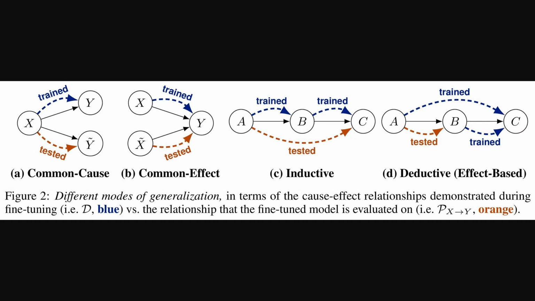Okay, so building on that reasoning gap, this figure shows how the researchers tested generalization. It defines 4 modes: common cause, common effect, inductive, and deductive. You see the blue dashed lines. That's the kind of causal relationship the model was trained on. The orange lines then show the related, but different, causal links they actually tested it on. Well, it's about seeing if the improved reasoning transfers beyond just the specific training examples.